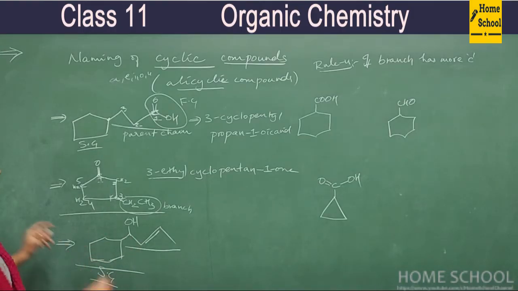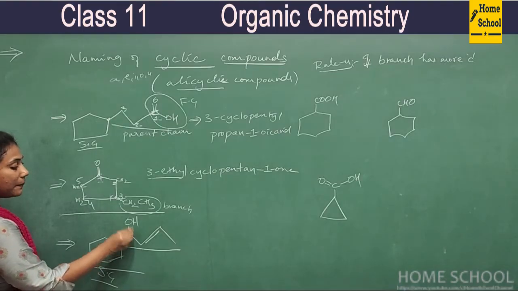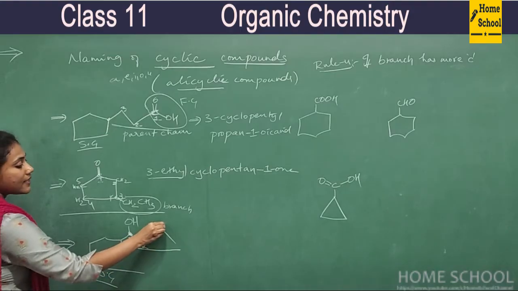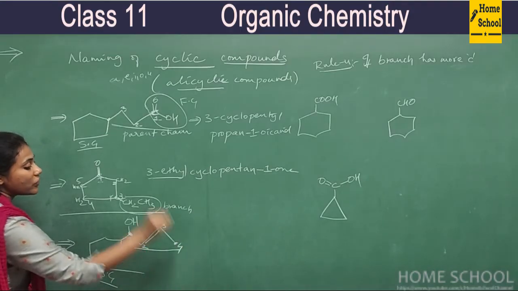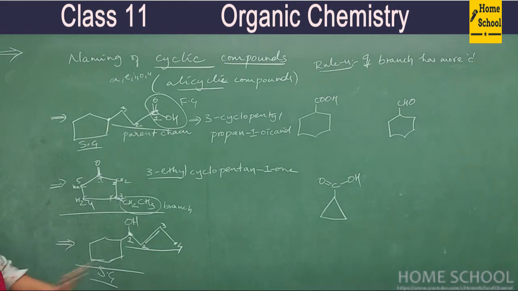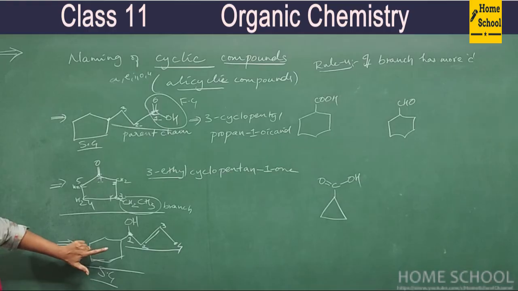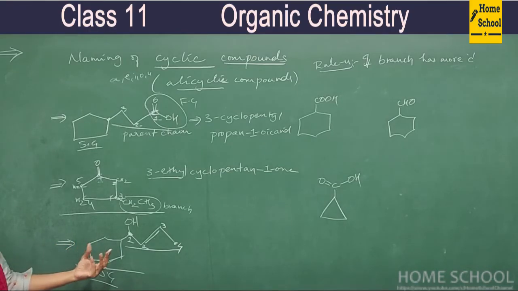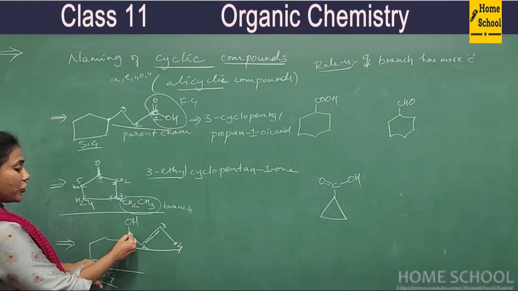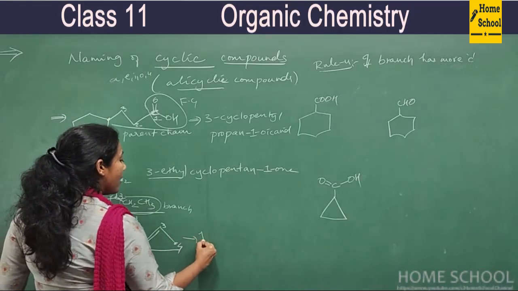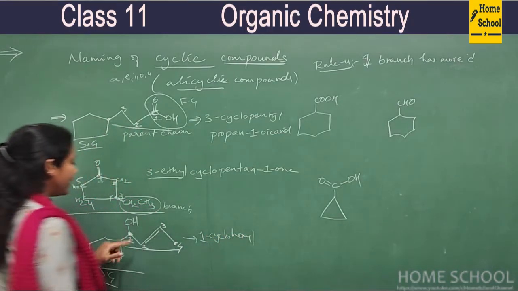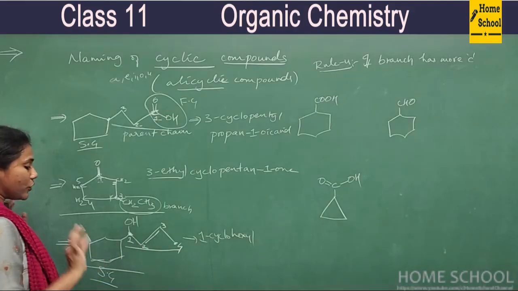Fine. So now, once you select this as your parent chain, the duty is to number this. So what way will you number? Definitely, this is the carbon having the functional group, that gets number 1. This is 2, this is 3, and here is a carbon which is 4. Right? Very good. So now we have to mention the prefix. Which is the prefix? This ring itself is a prefix. It has 6 carbons. It's a cyclohexane thing, right? So it is attached to the first carbon. So the name is 1-cyclohexyl. Over. Prefix is over.